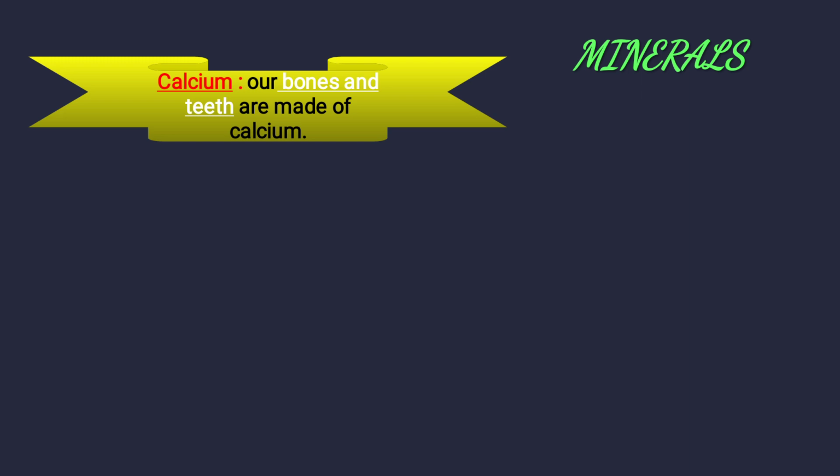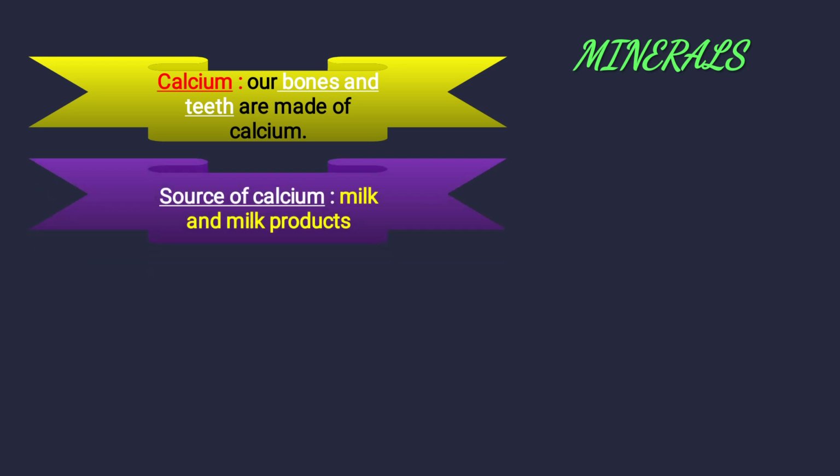Next comes the minerals. Minerals, calcium. Now all of you know our bones and teeth are made up of calcium. To make our bones and teeth strong, what do we have to take? Calcium rich food. Now let's see the sources of calcium, from where we'll get it: milk and milk products.